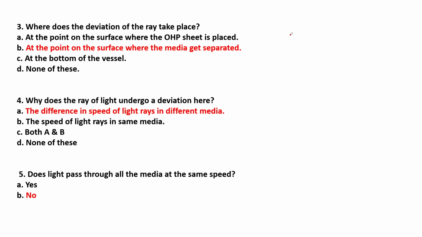Where does the deviation of the ray takes place? Options were at the point on the surface where the OHP sheet is placed, or the surface which is separating both the medias, or at the bottom of the vessel, or none of this. It is the point through which the deviation is taking place. This is the light ray which is entering. It is the point from where the deviation is started. Okay. So why does the ray of light undergo a deviation?